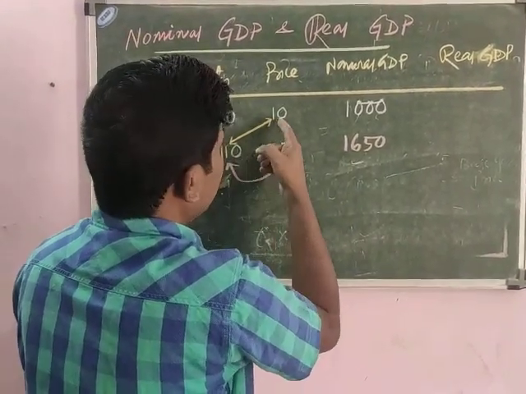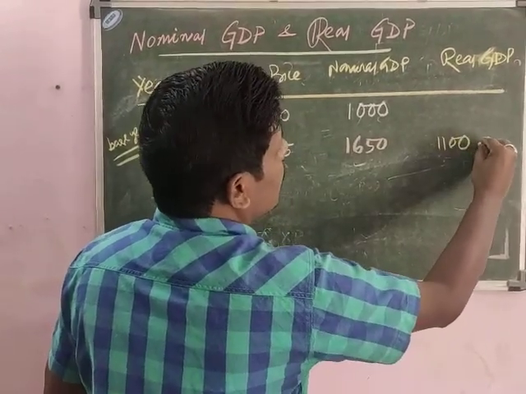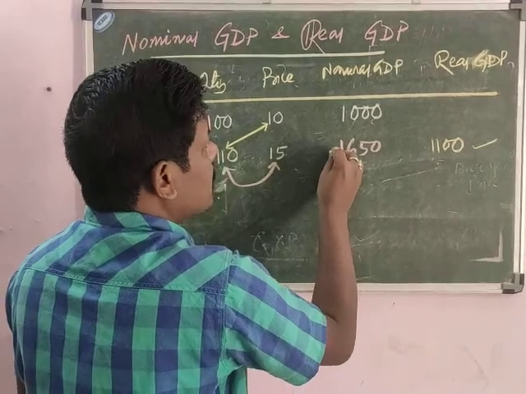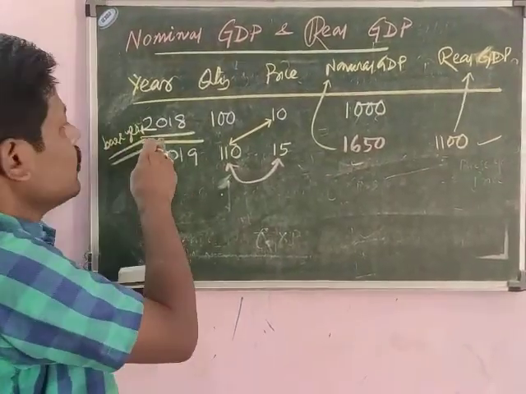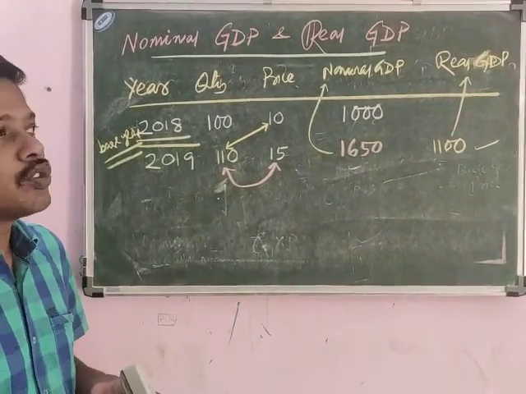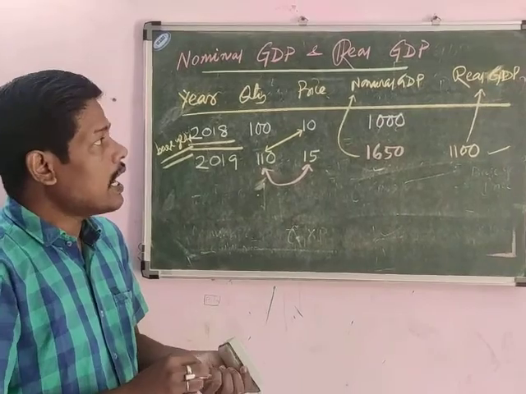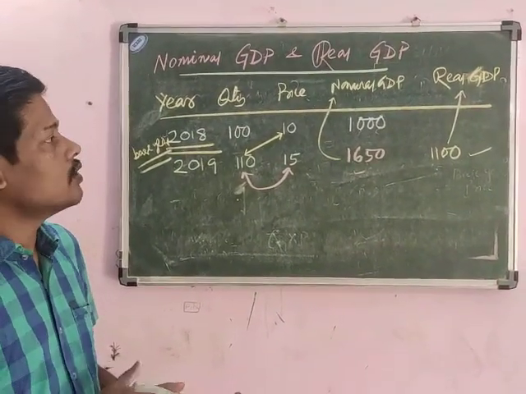So 110 into 10, that will be your 1100. So 1100 is the real GDP and 1650 will be the nominal GDP for the year 2019. So you now see how we can calculate nominal GDP and real GDP of a particular year. Okay, so this is the case.